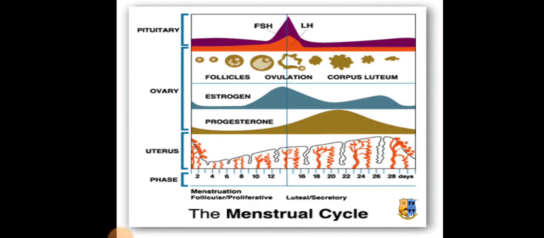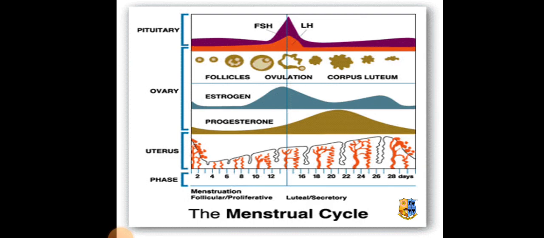Now this is the overall picture of the menstrual cycle, if we look at the phases between day 1 and 28. The thickening of the uterus increases from day 1 to day 28. Progesterone level is low in pre-ovulation and more in post-ovulation. Estrogen level is more at the time of ovulation, and after that it is reduced further from about day 20 or 22 until day 28.